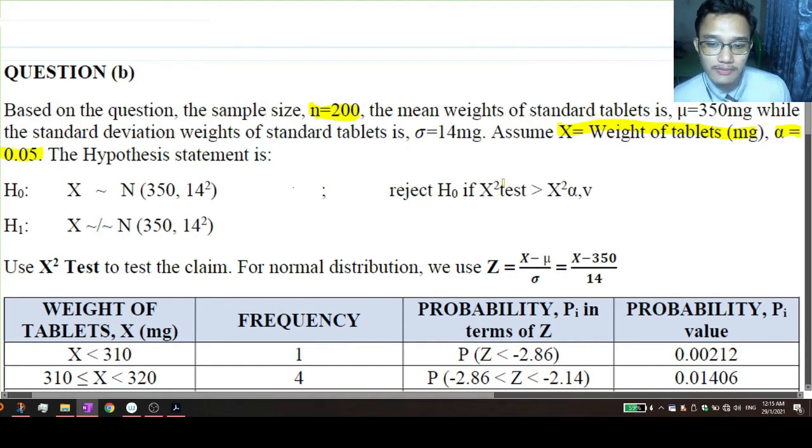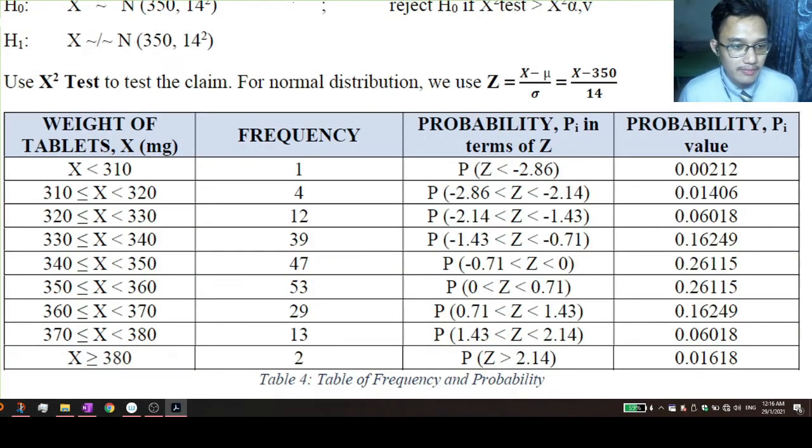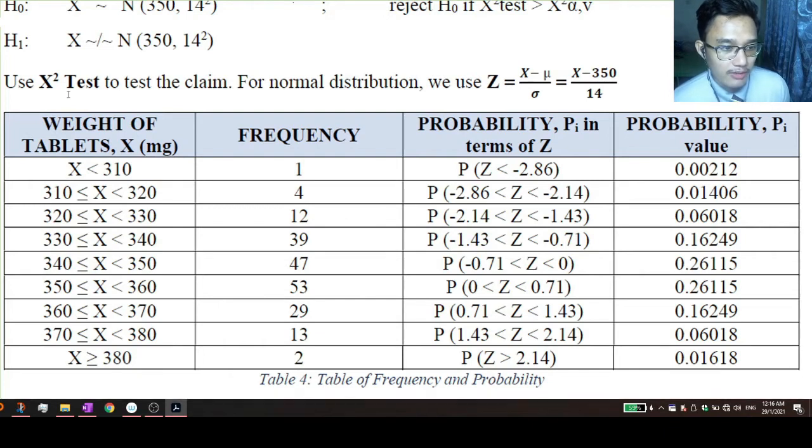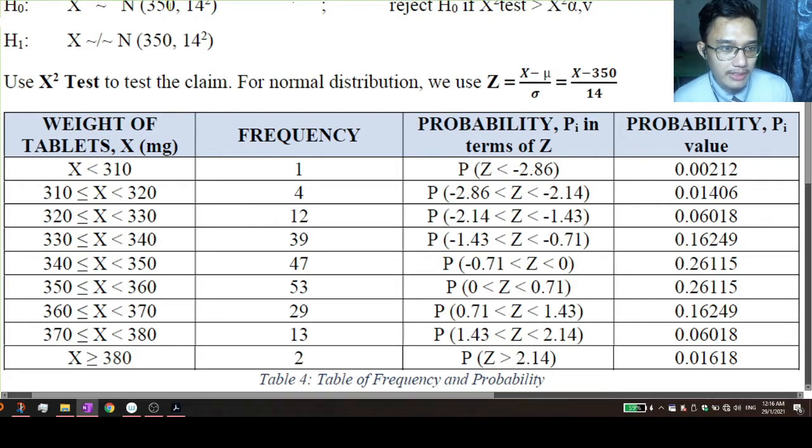We will reject H0 if the chi test is bigger than the chi alpha V. Because the sample size of the data is so big, we must first collect the data by creating a frequency table. So we use a range of 10 from 310 to 380. The frequency for each range is as follows. To find the Z value, we must use this formula, which is X minus the mean over the standard deviation. For example, 310 minus 350 over 14 will get negative 2.86, and we will repeat the process for all of them.